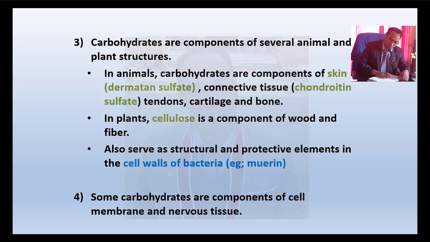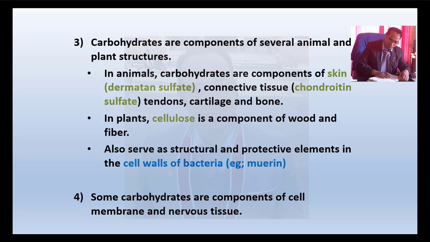Now, carbohydrates are components of several animal and plant structures. Carbohydrate is very important because it is present as a component of several animal and plant structures. For example, in skin, dermatan sulfate; in connective tissue, chondroitin sulfate; also in tendons, cartilage and bones. Again, in plants, cellulose is a component of wood and fiber. It also serves as a structural and protective element in cell walls of bacteria, murein or peptidoglycan. Some carbohydrates are components of cell membrane and nervous tissue.